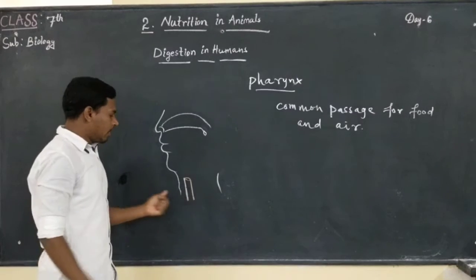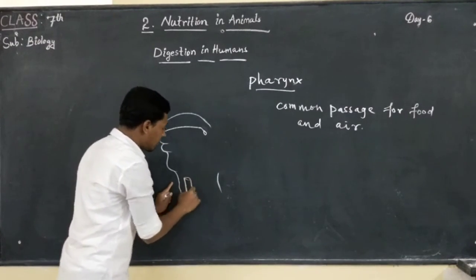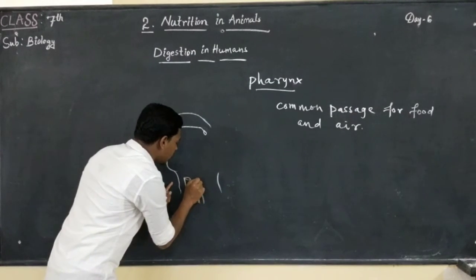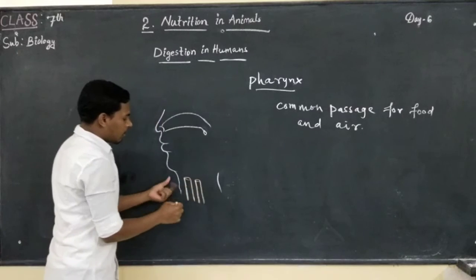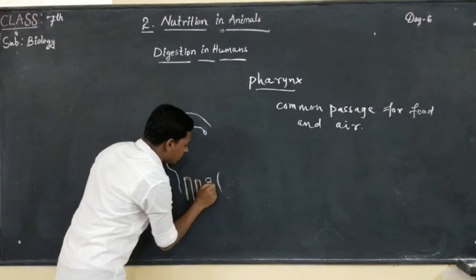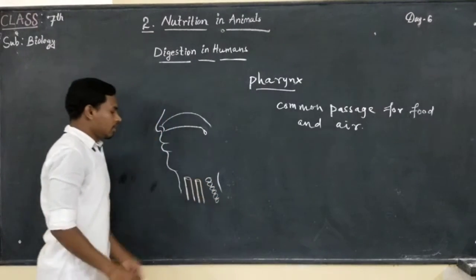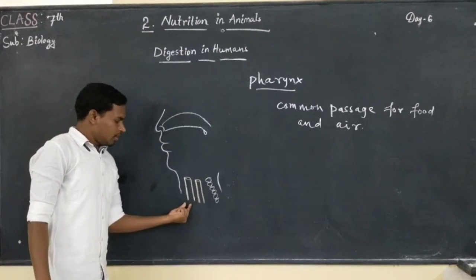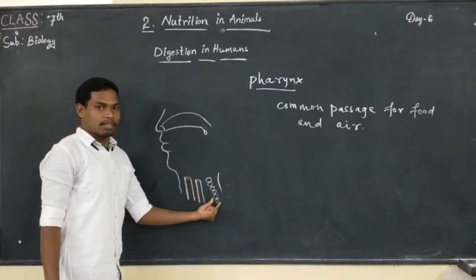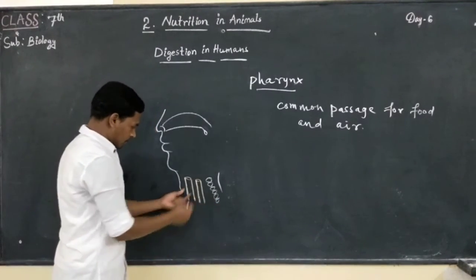the windpipe, trachea. The anterior part is the trachea, then the posterior part is the esophagus, followed by the spinal cord. First is the trachea, next the esophagus, then the backbone or vertebral column.